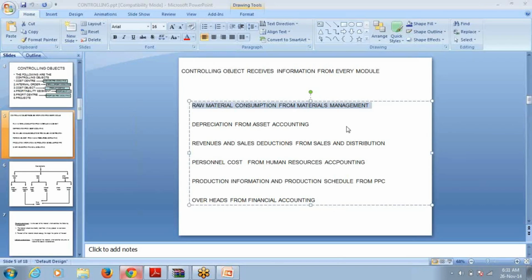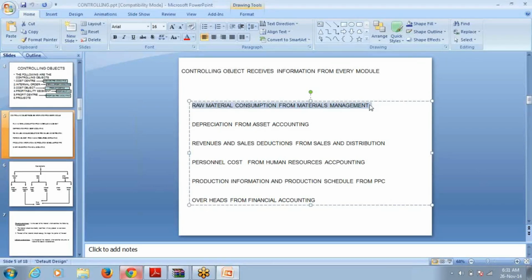Okay, let us come to this FICO, let us come to this CO. See here, using the materials management module, you can process the business transactions relating to materials. Here, materials include raw materials, work in progress, finished goods, packing materials, then stores and spares. So every material's business transactions are processed from MM.